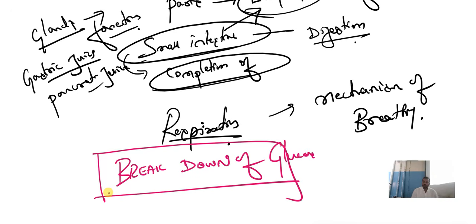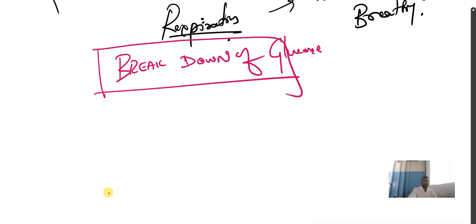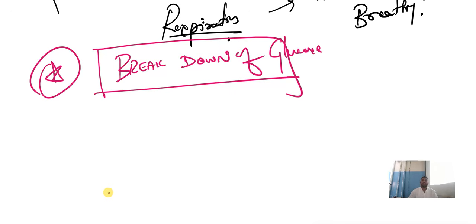Breakdown of glucose. How the glucose is going to break. From this flow chart, you can see there is a flow chart here in breakdown of glucose. That is page number 46. Remember, please study this. Very important. In this only we get one difference question: aerobic respiration and anaerobic respiration. Very important difference. Please go through that.